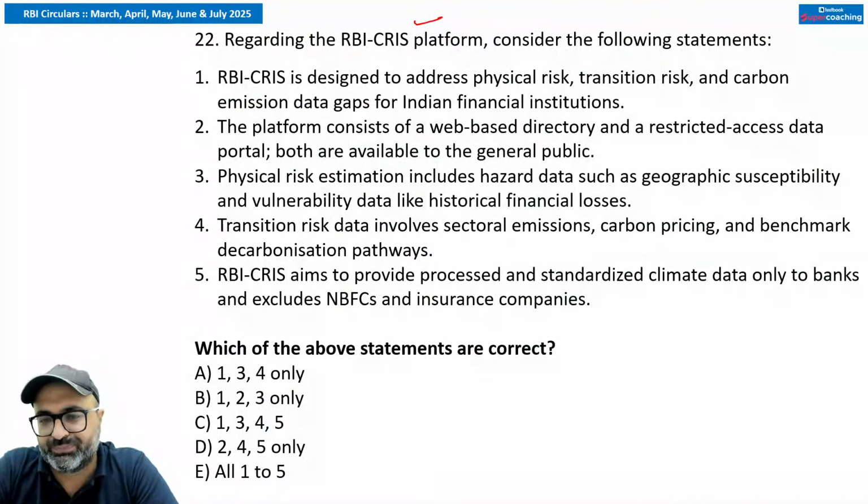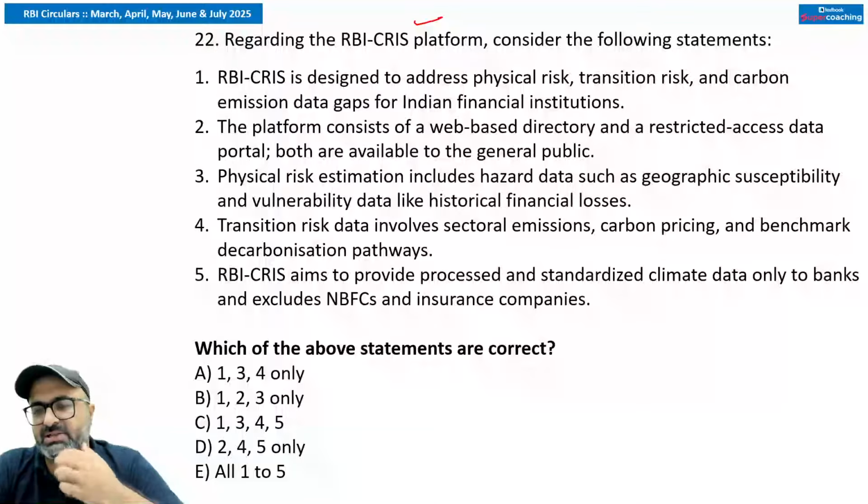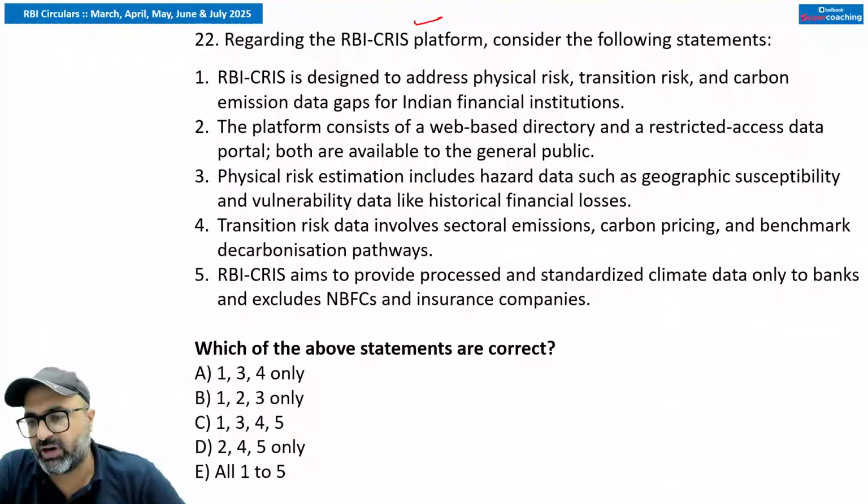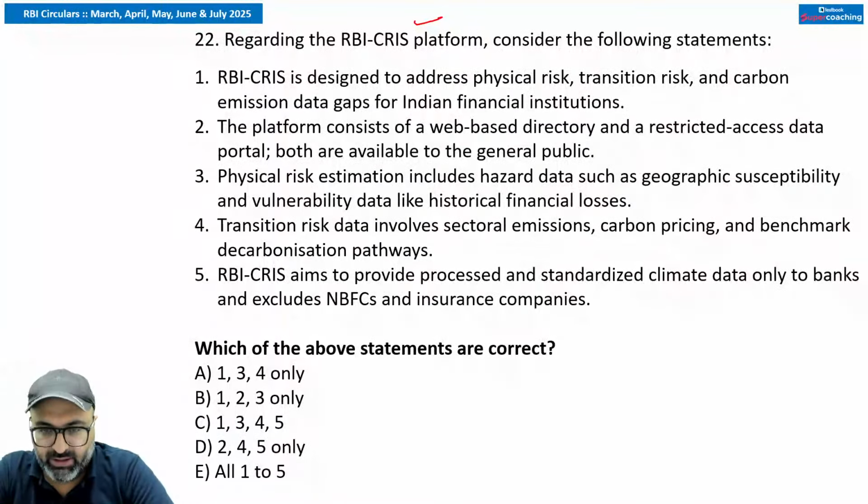It is a two-pronged data platform. First is web-based. If we talk about the web-based directory, it basically lists various data sources such as meteorological and geospatial data publicly available on RBI website. Then we have the second one, that is restricted access data portal, provides processed and standardized data for regulated financial institutes only. Remember that.